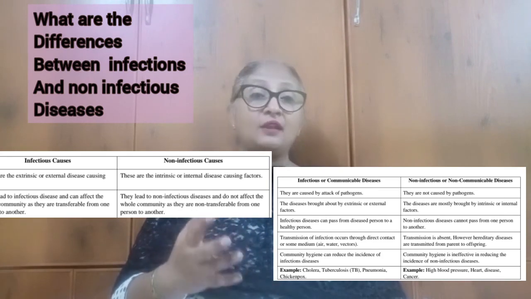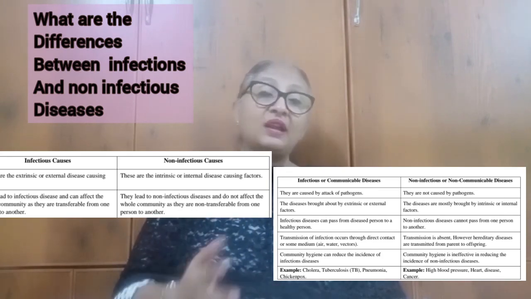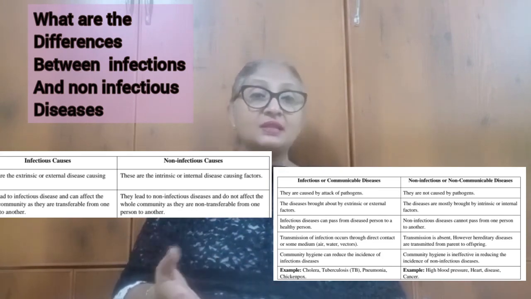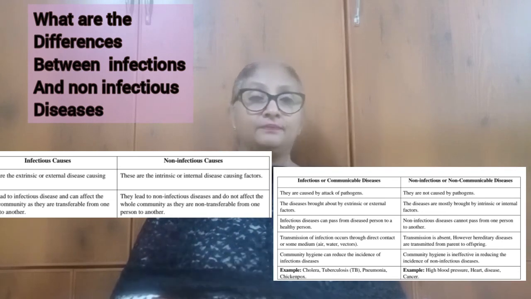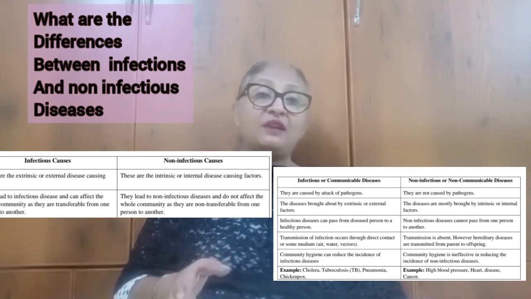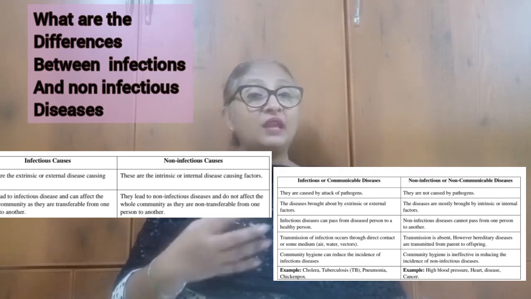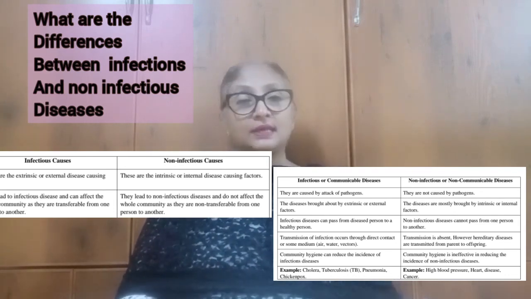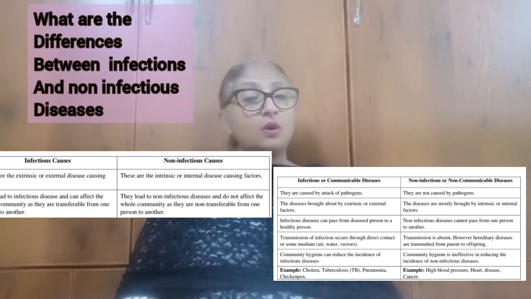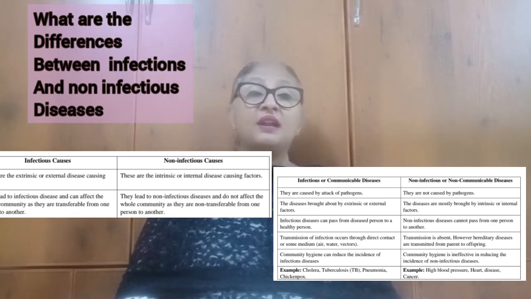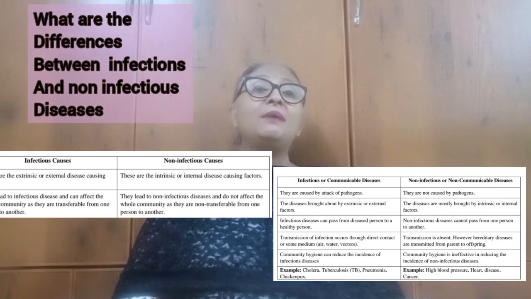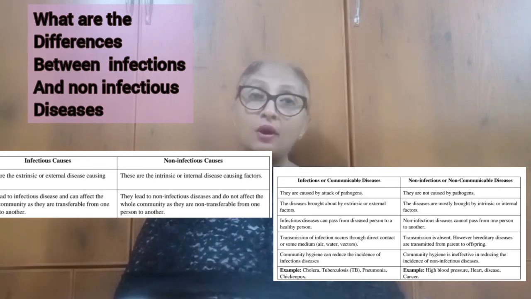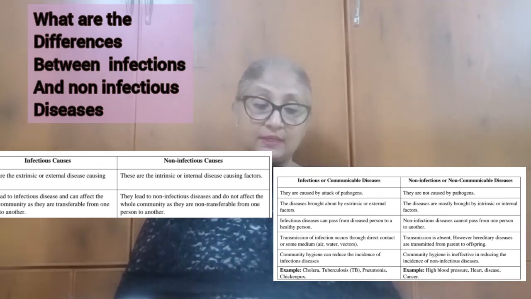Or it can also be caused due to the deficiency of vitamins, minerals, etc. Since they do not spread from one person to another, they are also known as non-communicable diseases. So, we have understood the difference between communicable diseases and non-communicable diseases.